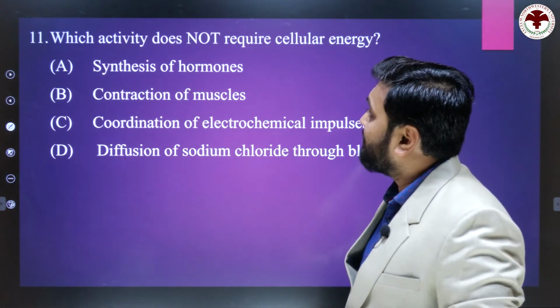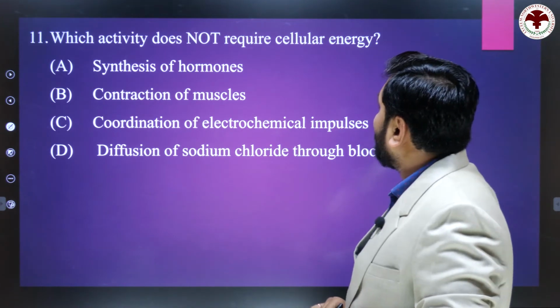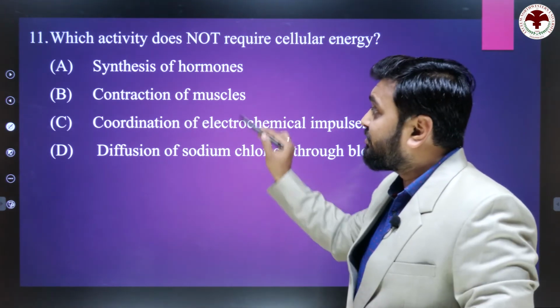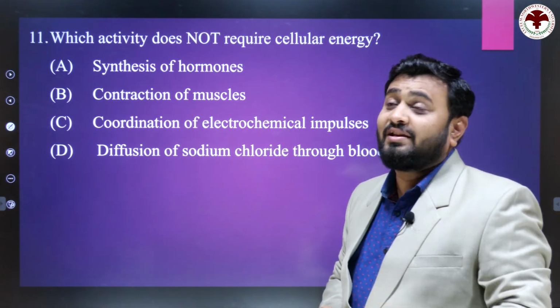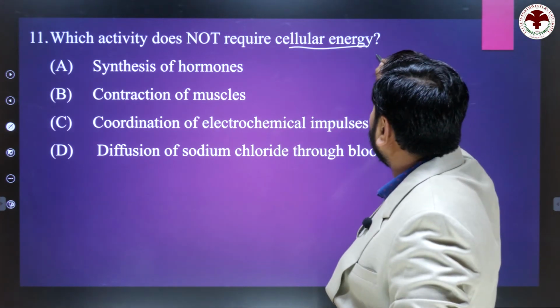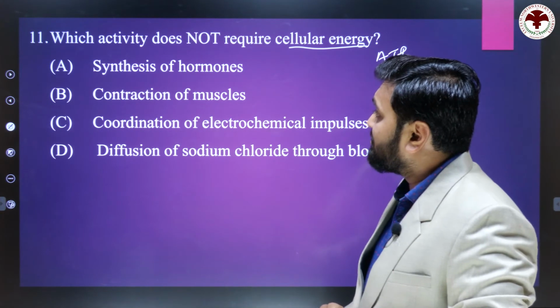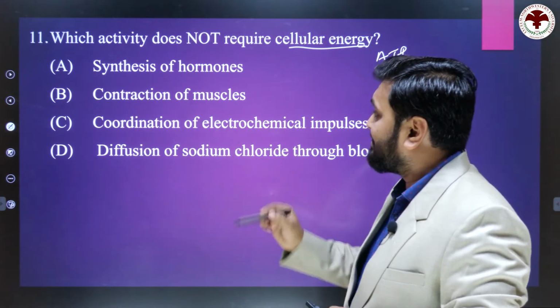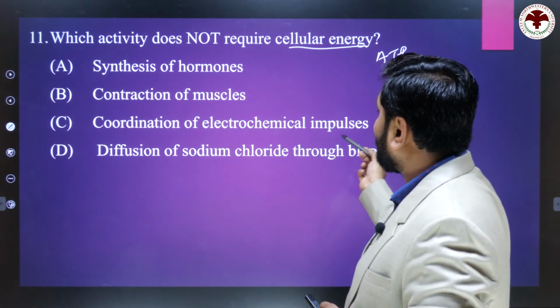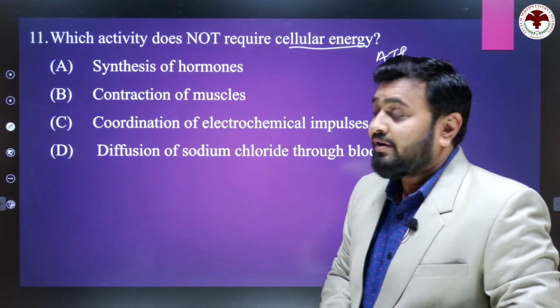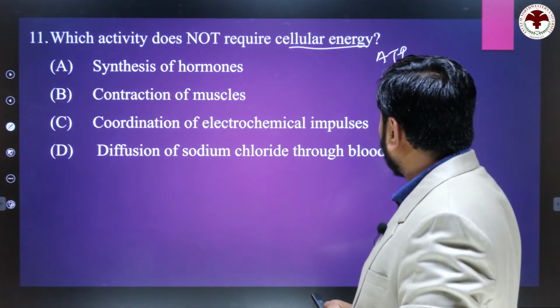So the next question: which activity does not require cellular energy? Among these four chemical reactions, which does not require cellular energy, it means ATP? First option, synthesis of hormones. B, contraction of muscles. C, coordination of electrochemical impulse. And D, diffusion of sodium chloride through the blood pressure.